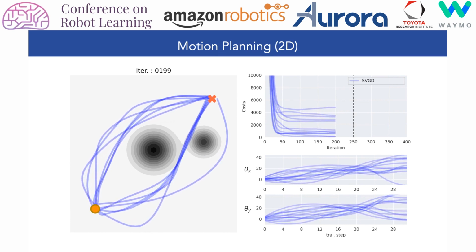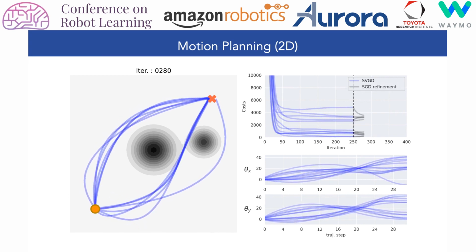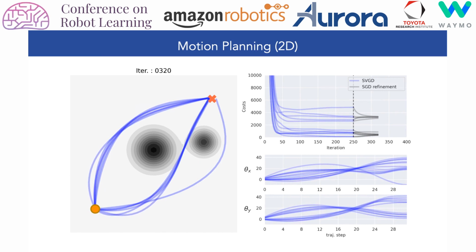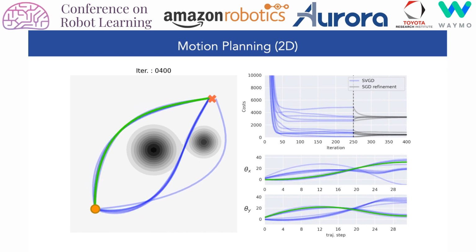The distribution quickly converges to a set of low-cost trajectories. However, in order to find a local optimum, we refine the solutions by performing stochastic gradient descent optimization on individual particles. We finally obtain the global optimum solution indicated by the green trajectory.